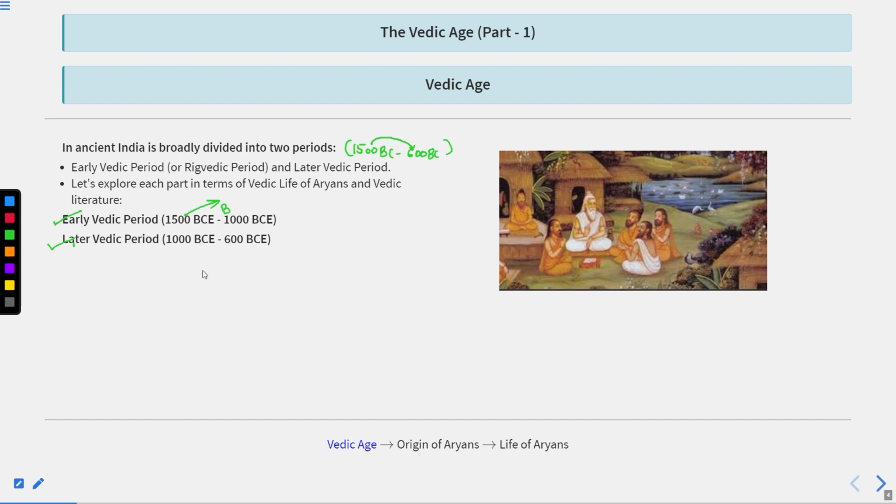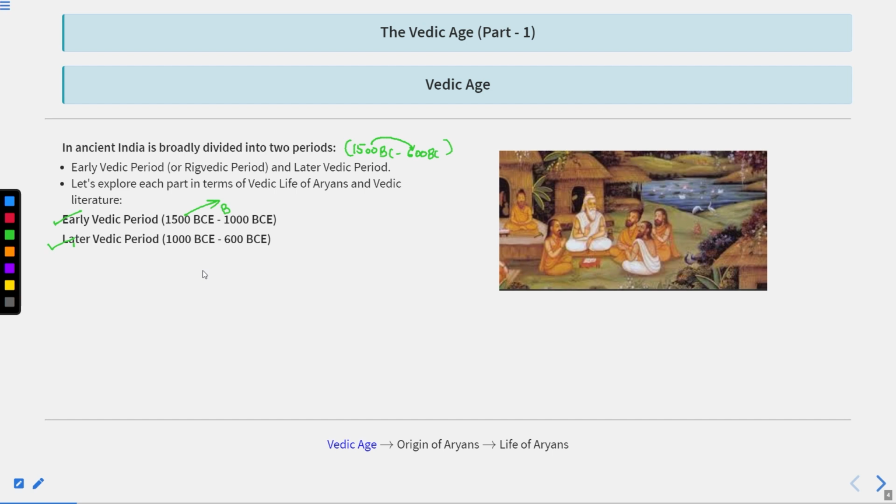We will discuss some differences between the early and later Vedic phases. During the early Vedic period there was the Varna system, with four Varnas: Brahman, Kshatriya, Vaishya, and Shudra. But in the later phase, the Varna system was converted into the caste system.